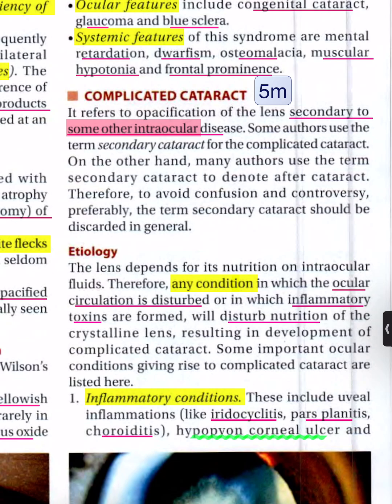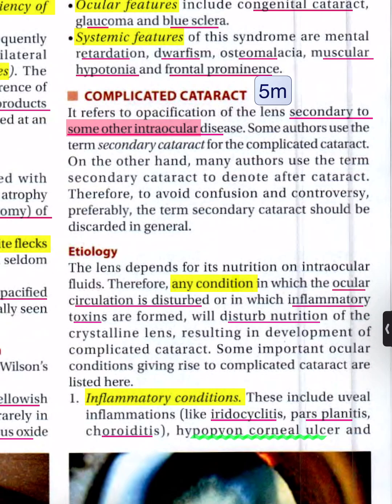Some authors use the term secondary cataract for the complicated cataract. On the other hand, many authors use the term secondary cataract to denote after-cataract. Therefore, to avoid confusion and controversy, preferably, the term secondary cataract should be discarded in general.